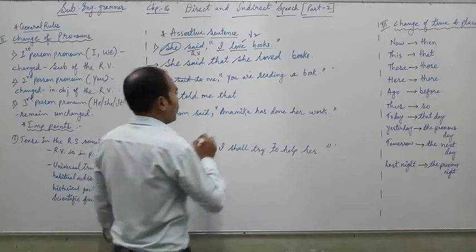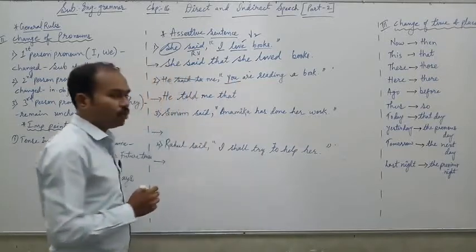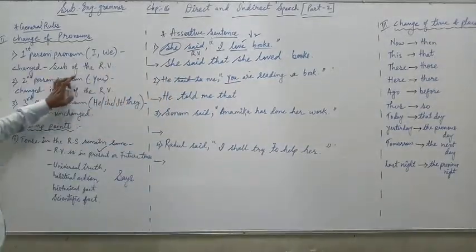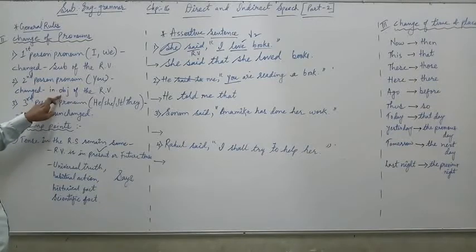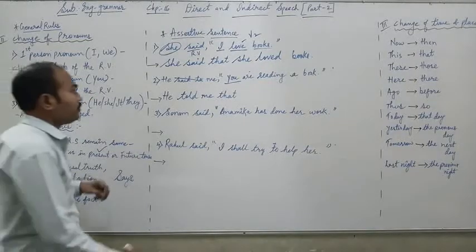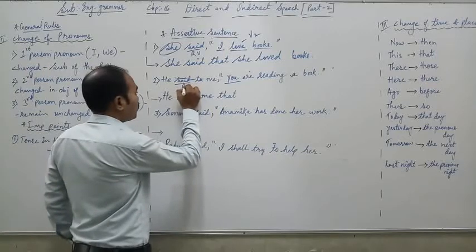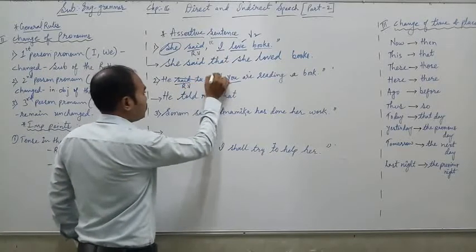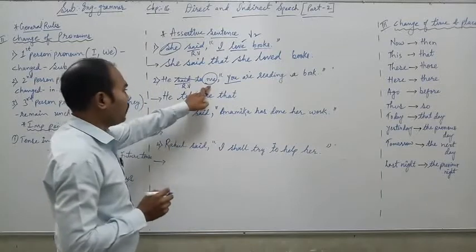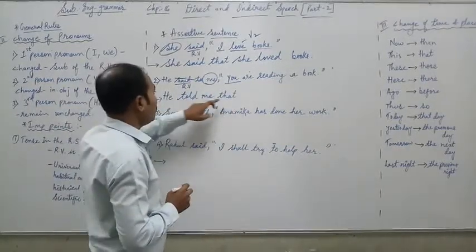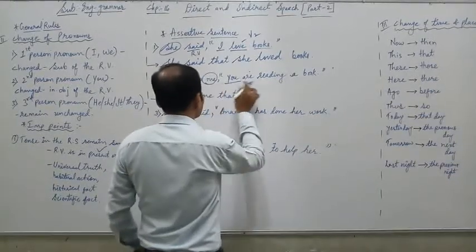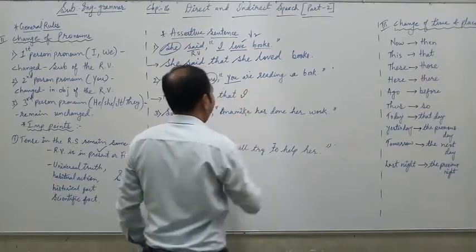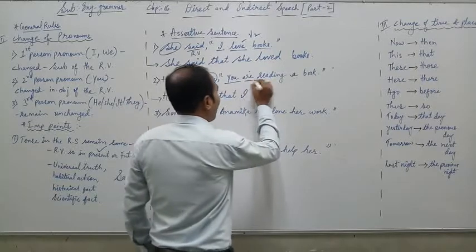He told me that. Now, what to do with "you"? According to this rule, "you," a second person pronoun, is changed according to the indirect object of the reporting verb. So this is your reporting verb, said, and the indirect object is me. So according to this we have to write "I" here. So he told me that I, then "are reading."